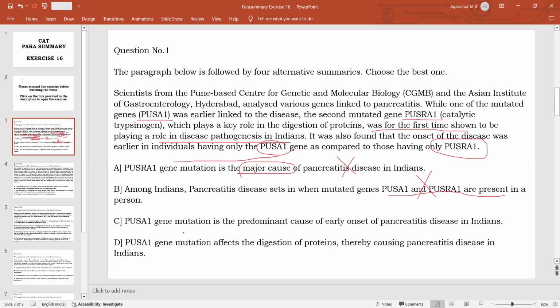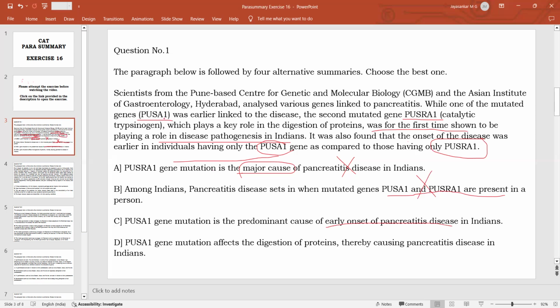Option C, PUSRA1 gene mutation is the predominant cause of early onset of pancreatitis disease in India. For the early onset, the last sentence says that if you have this PUSRA1 gene, you are likely to get the disease early. That the onset of disease was earlier in individuals having the PUSRA1 gene.